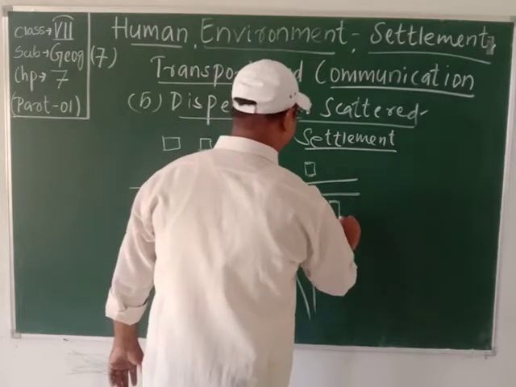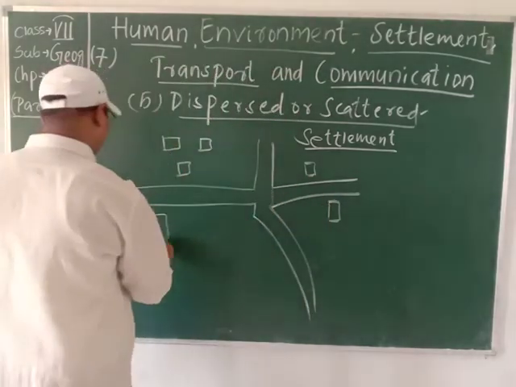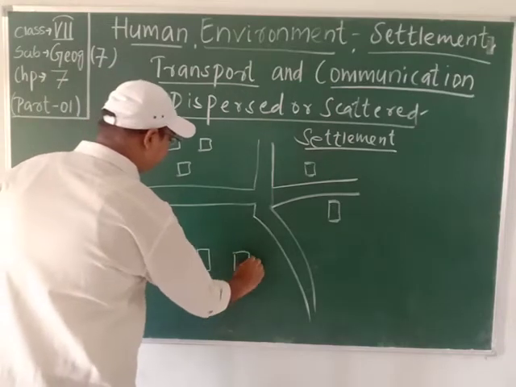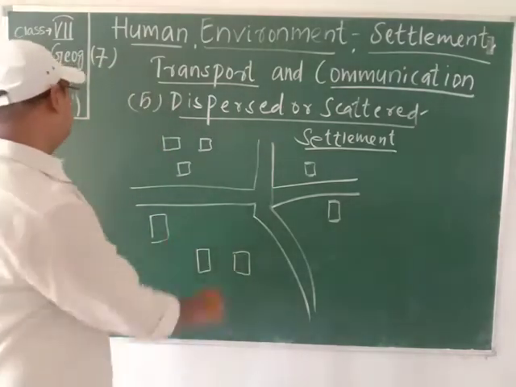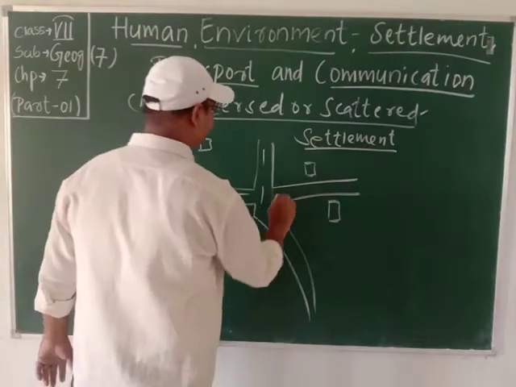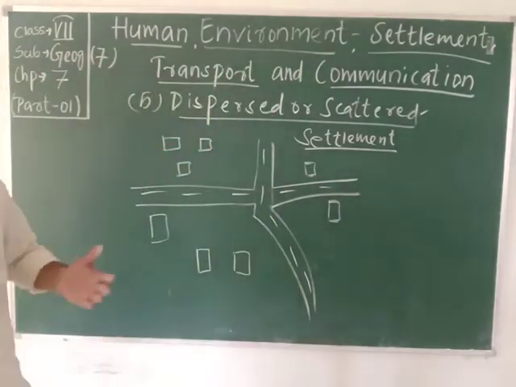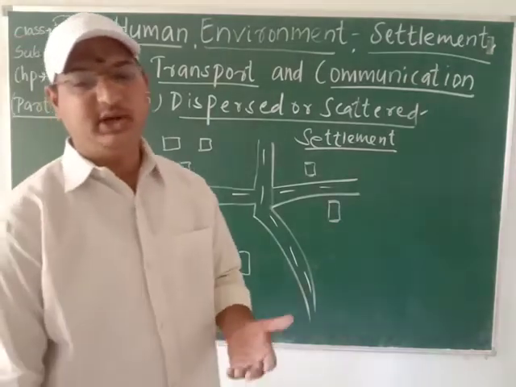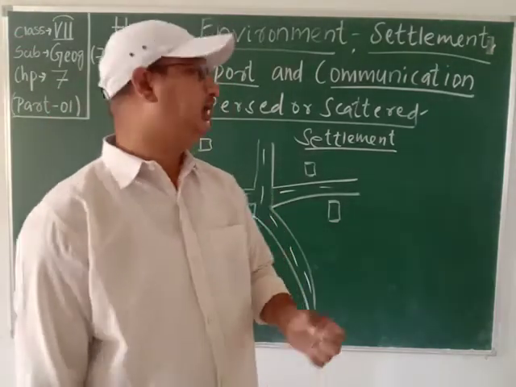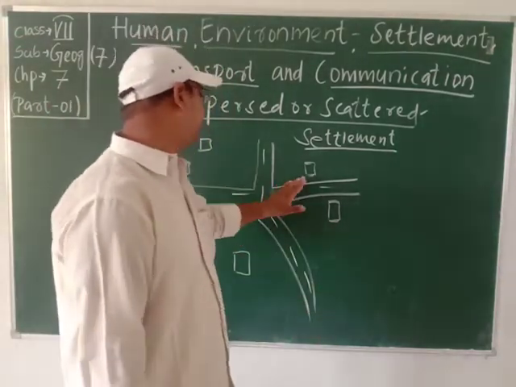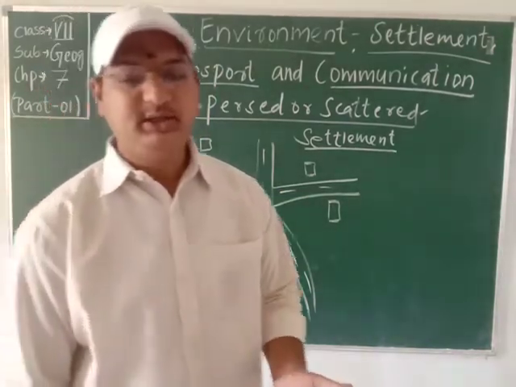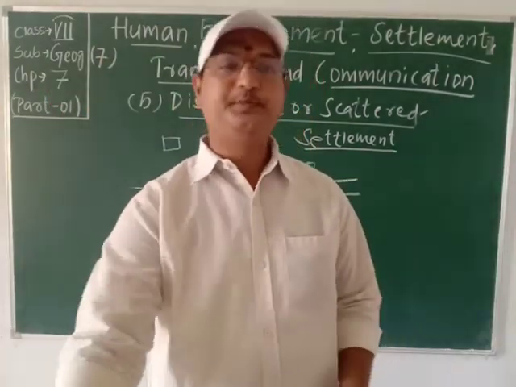One family may be staying there, one family here, a second one here, a third one here. So this type of settlement, students, is not along the road. It's not necessary to live along the road, but not far away from each other. That is called the scattered settlement.